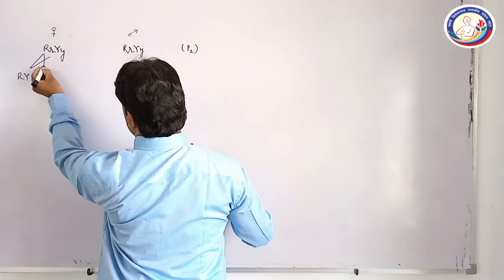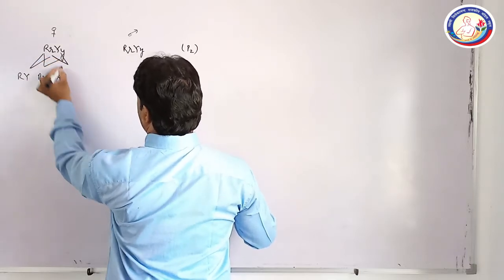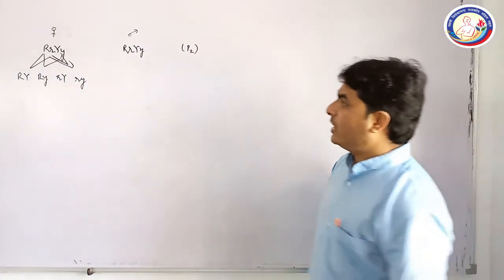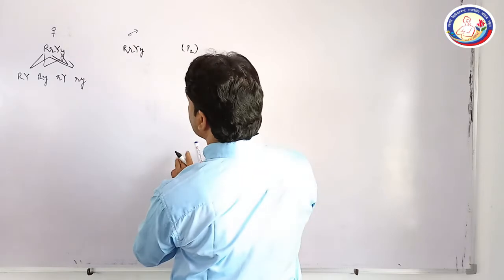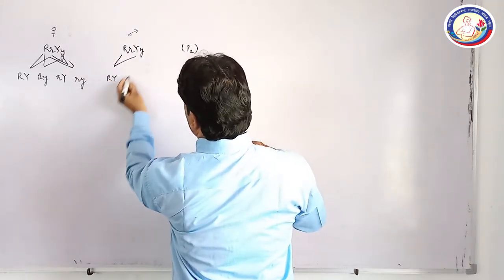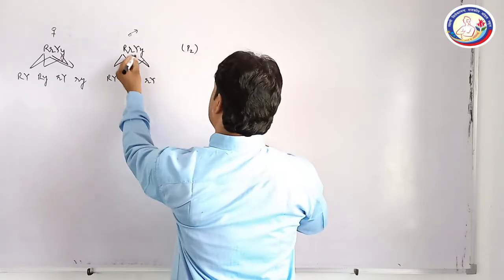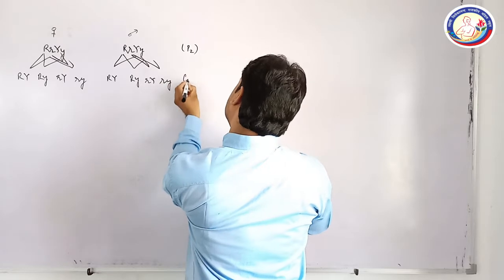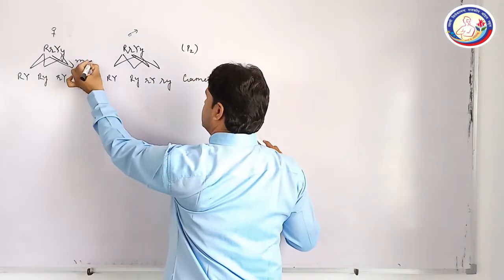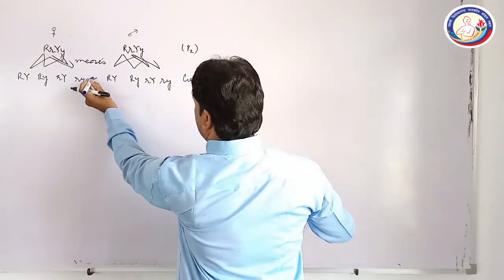Capital R, capital Y, capital R, small y, small r, capital Y, and small r, small y. On the other hand, you can see the other one, that is capital R, capital Y, capital R, small y, small r, capital Y, and small r, small y. These are the gametes. And meiosis is the cell division. Now we will cross this.